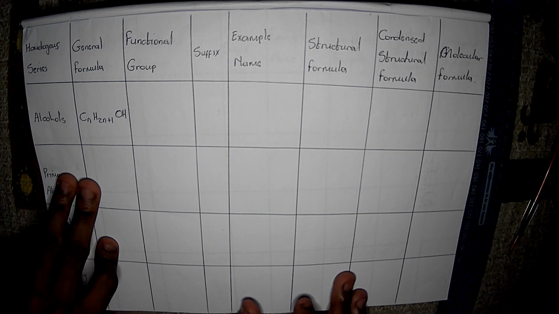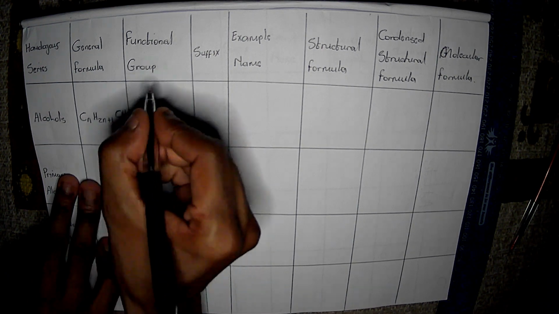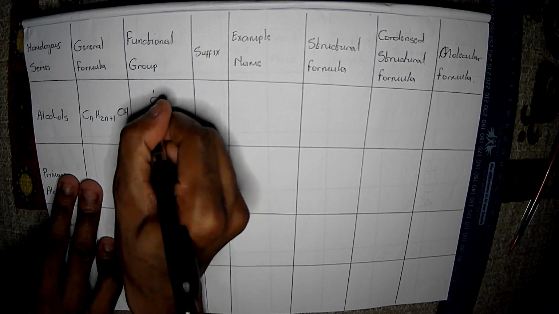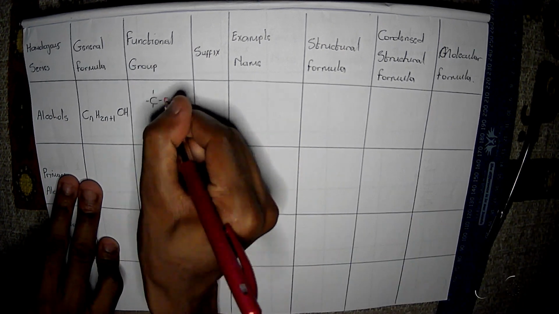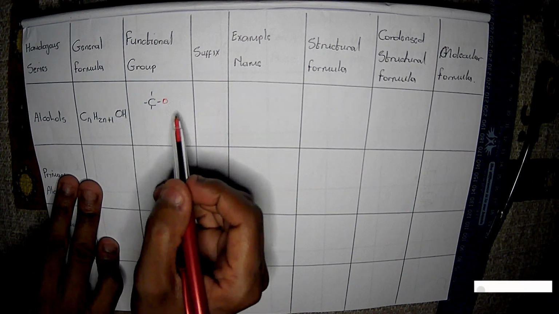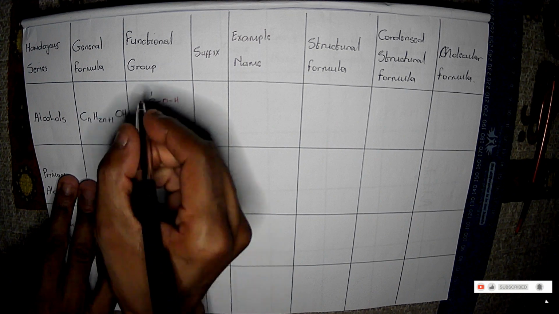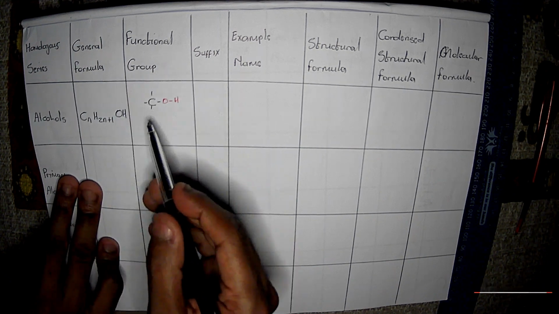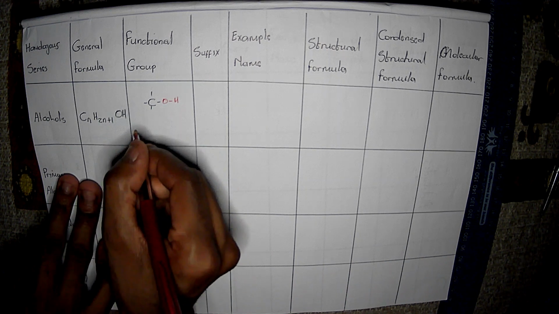Then our functional group, in this particular case, we have this carbon atom with its 4 covalent bonds, but the OH is bonded on the side. You can write it as OH as it is, or O hyphen H, and you can decide to write the H's. But remember, it becomes interesting.